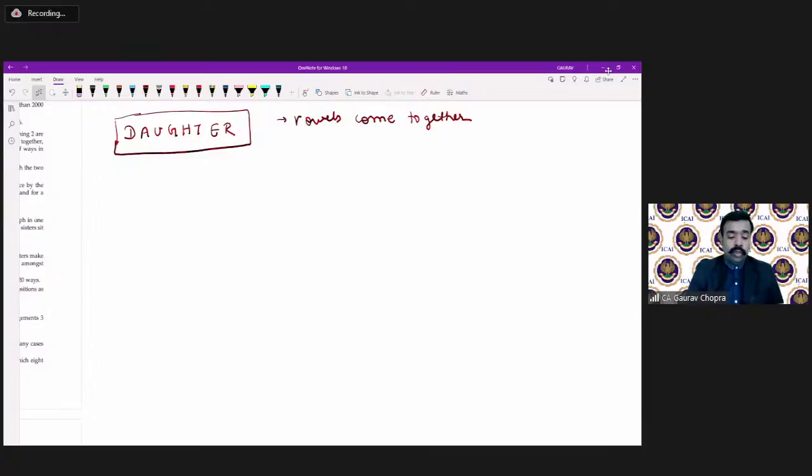What are the vowels? A, U, and E. These 3 are the vowels, and the remaining are the consonants: D, G, H, T, R. These are 5 consonants. So in total we have 8 letters, and vowels should come together.